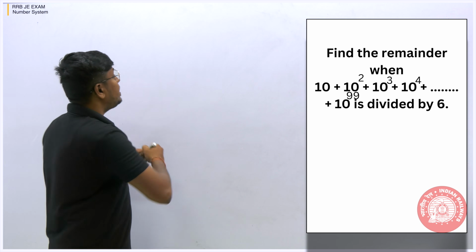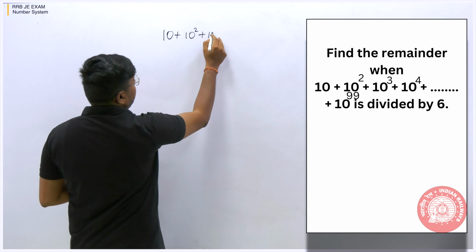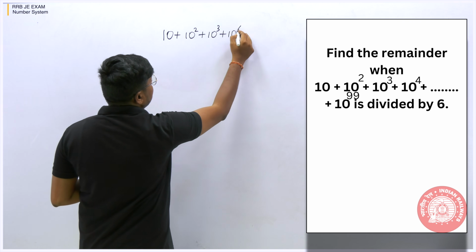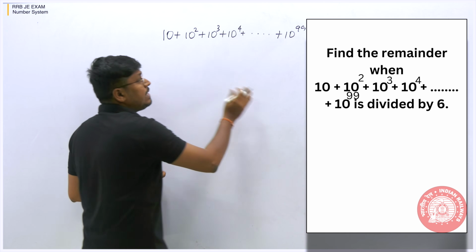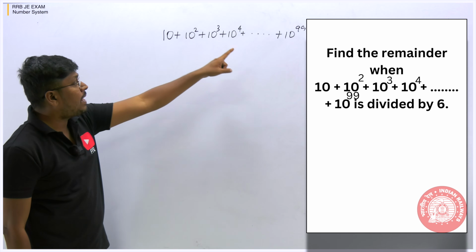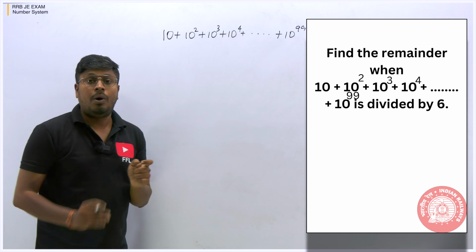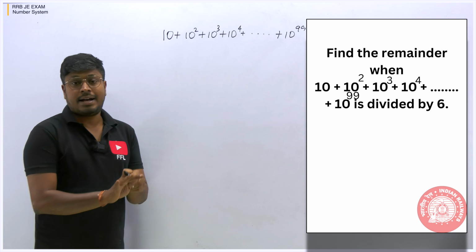So just see here what they are saying. 10, 10 square, 10 power 3, 10 power 4, it goes on till 10 power 99. So our target is to find, if we divide this number by 6, what will be the remainder we will get. This is the question they are asking here.